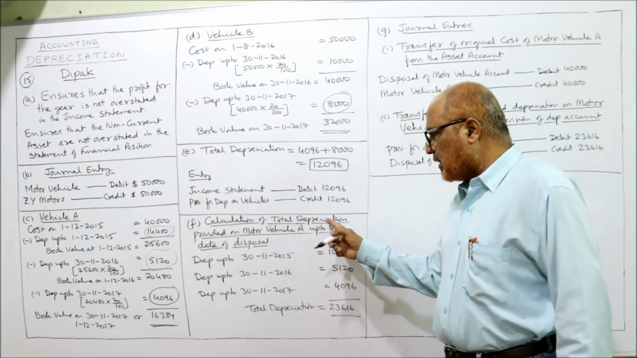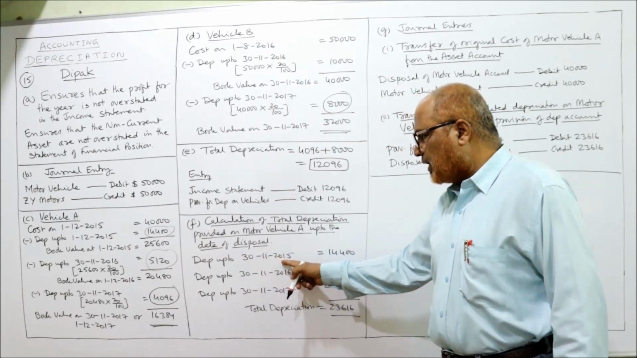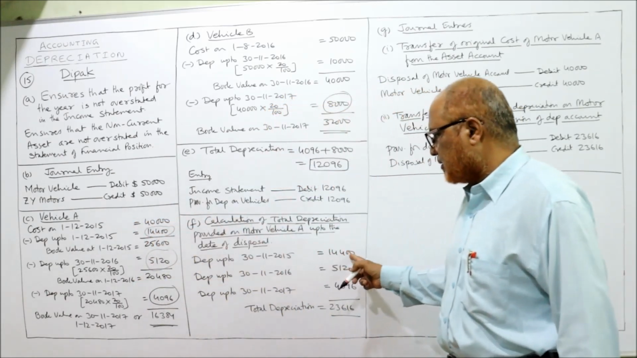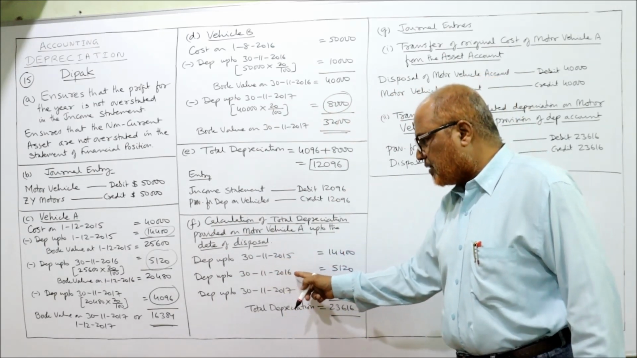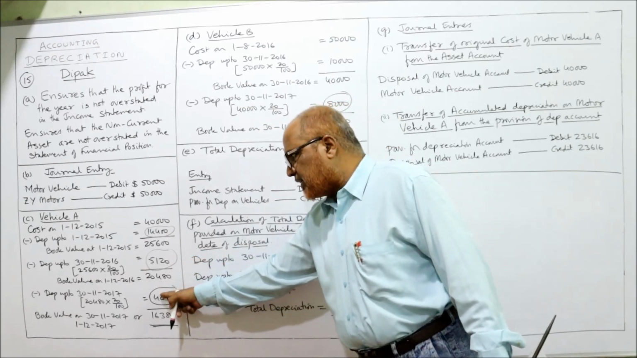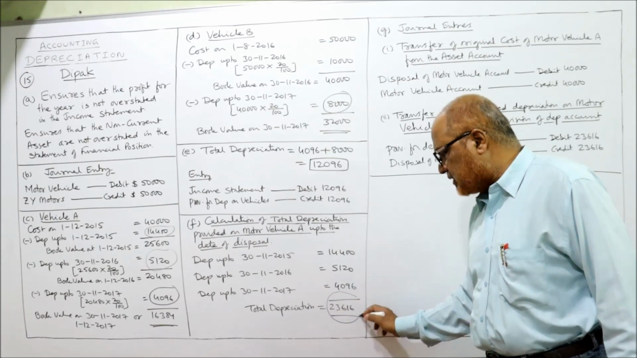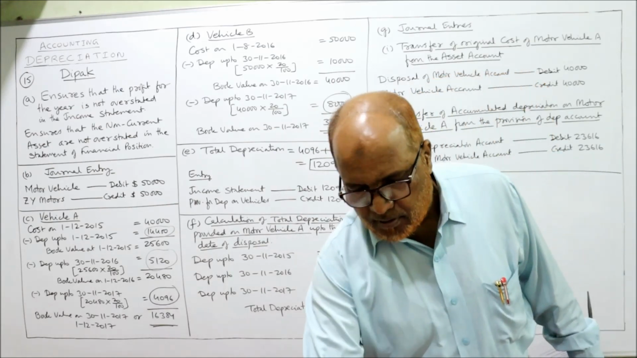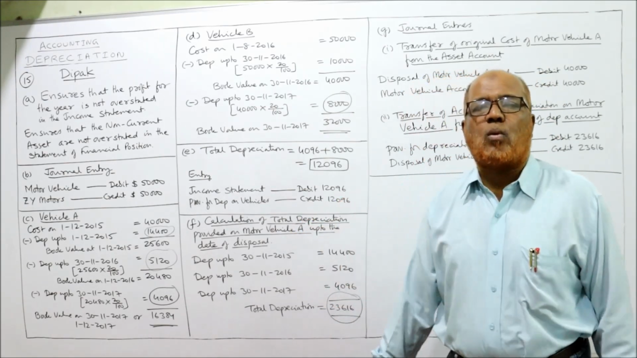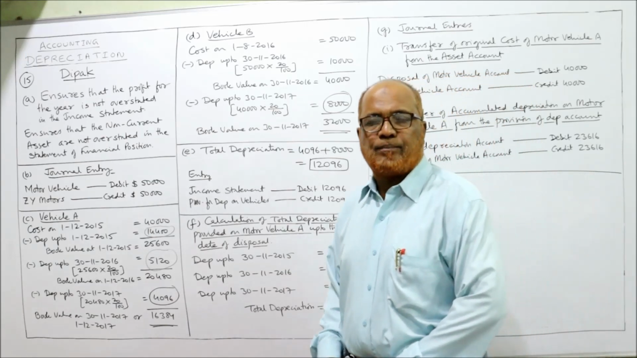So calculation of total depreciation provided on motor vehicle A up to the date of disposal. Up to 30th November 2015, 14,400. Up to 30th November 2016, 5,120. Up to 30th November 2017, 4096. Total depreciation is 23,616. 23,616 is the total depreciation provided on motor vehicle A up to the date of disposal.